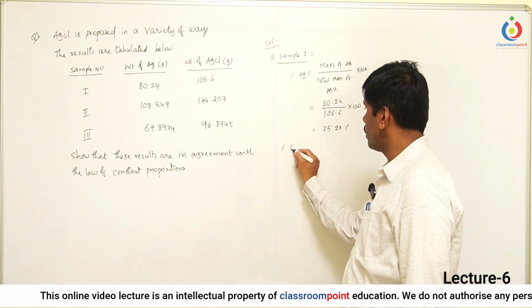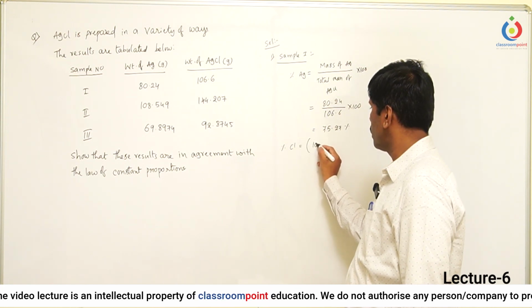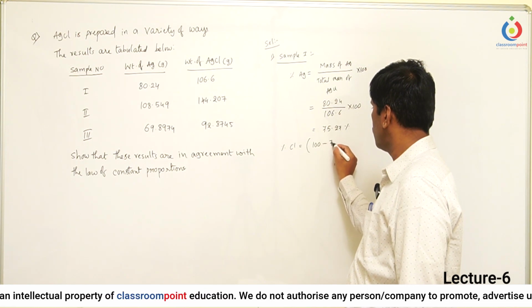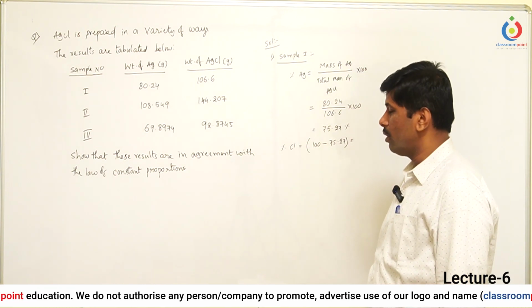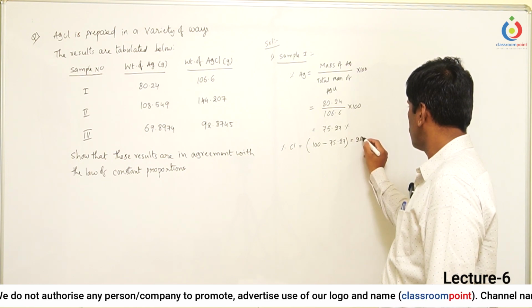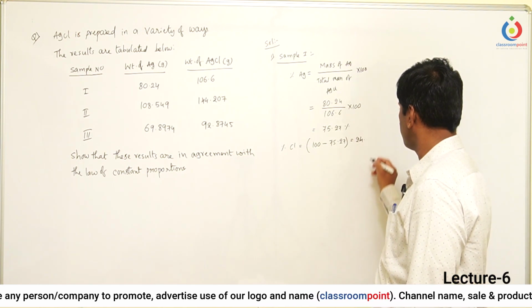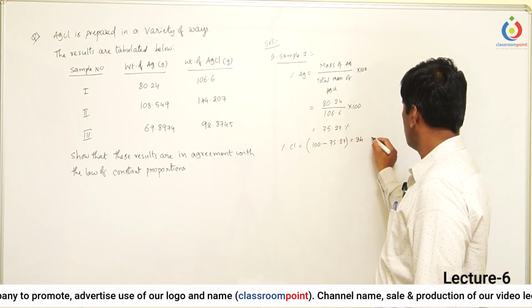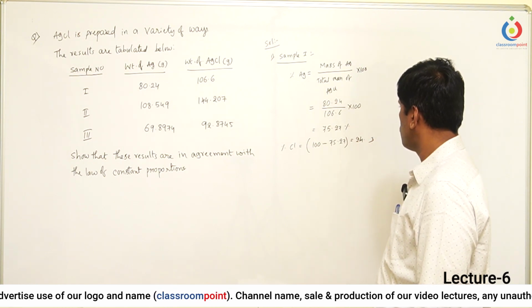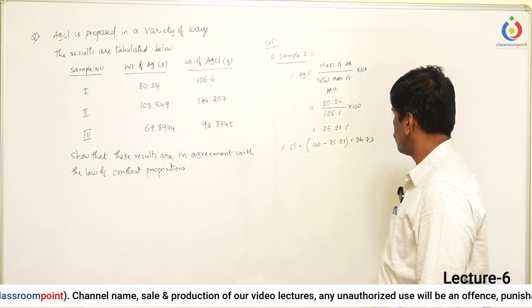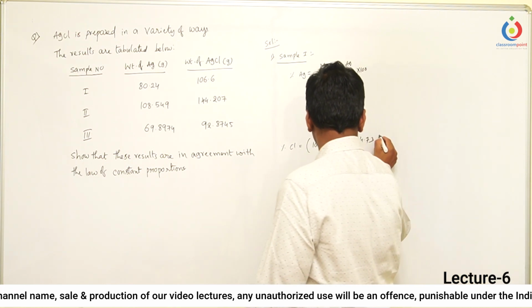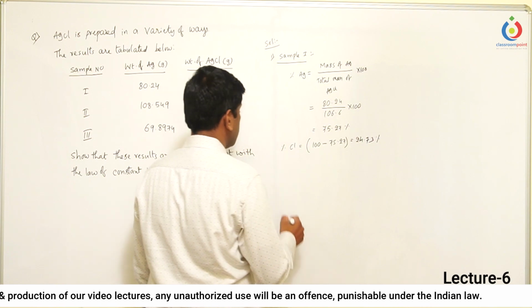Then the percentage of the chlorine. Percentage of the chlorine means 100 percent minus the percentage of silver in the silver chloride. So you will get 24.73 percent of chlorine present.